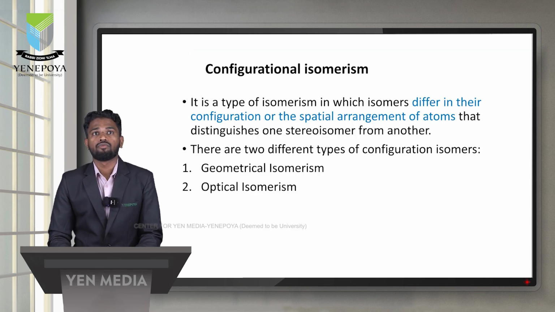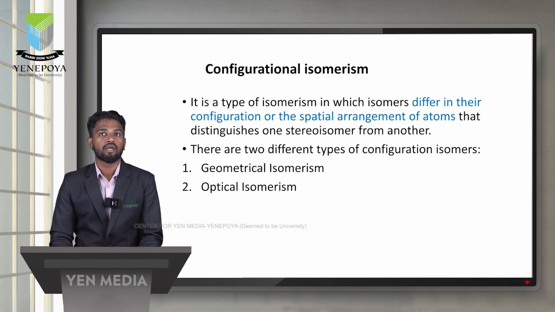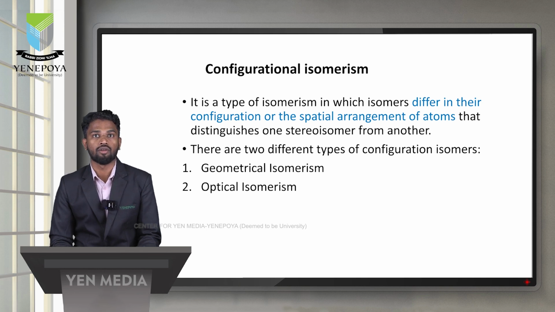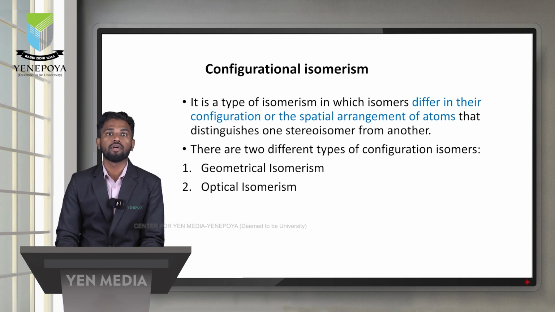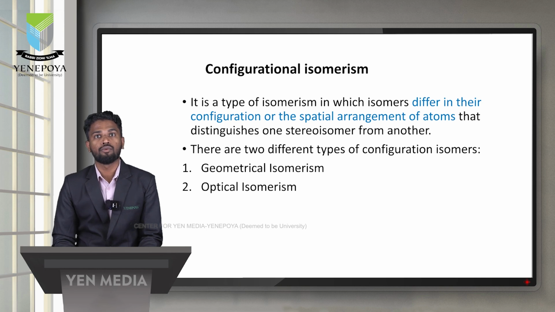So another type of stereoisomer is configurational isomerism. It is a type of isomerism in which the compounds have the same molecular formula but differ in their configuration, or spatial arrangement of atoms, that distinguishes one isomer from another. So, different configuration is called configurational isomerism.